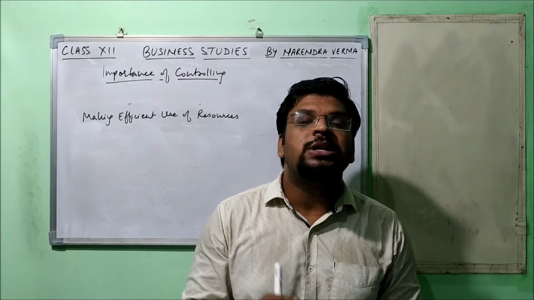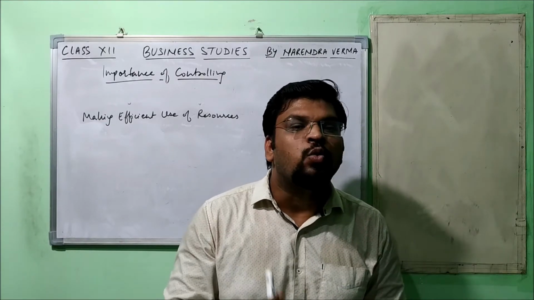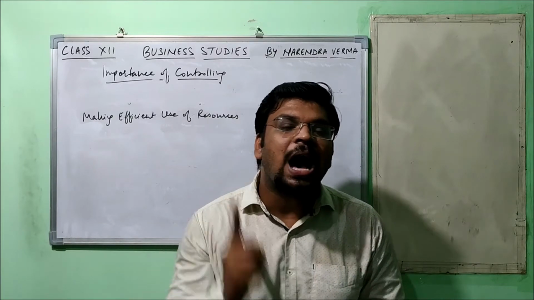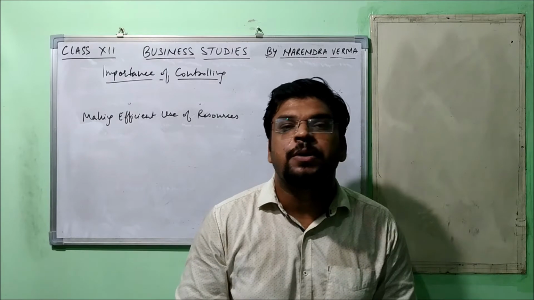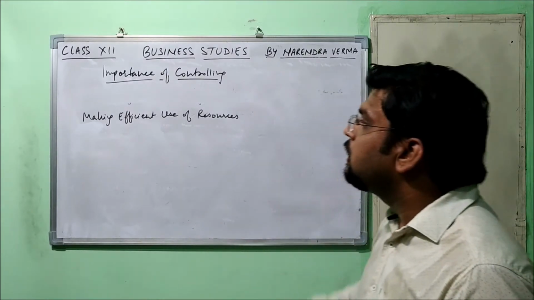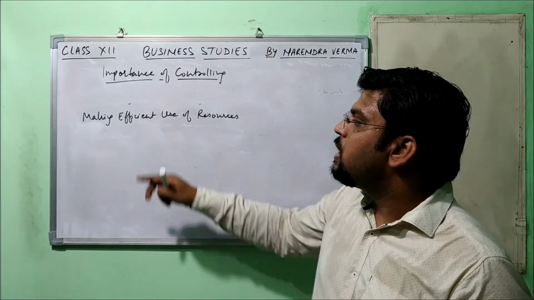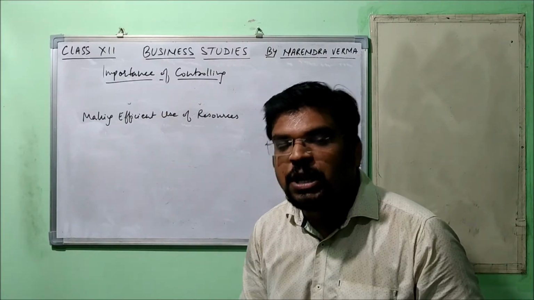So controlling has to be implemented successfully, only then can we ensure that our resources are utilized in an efficient manner, right? So we can clearly say that controlling makes efficient use of resources. Understood the point?